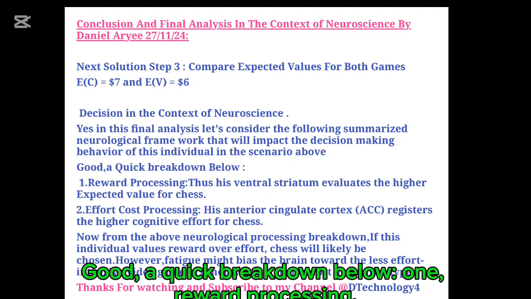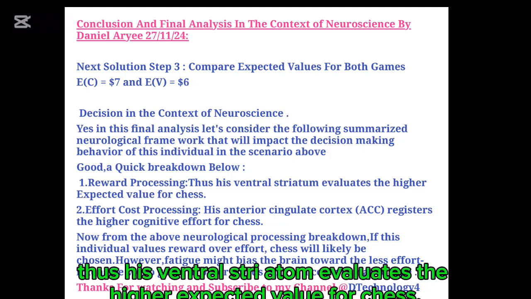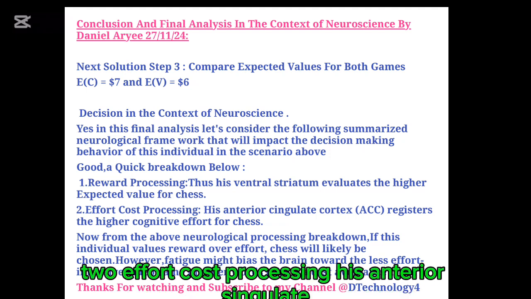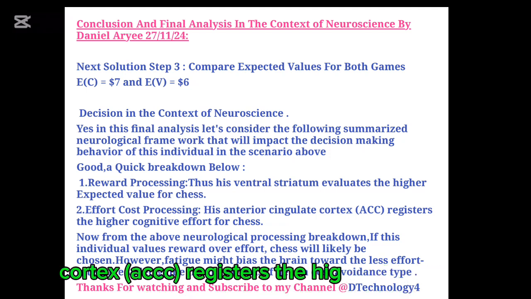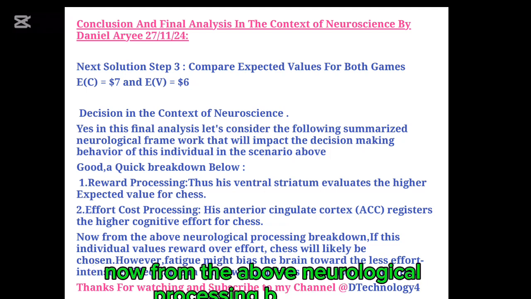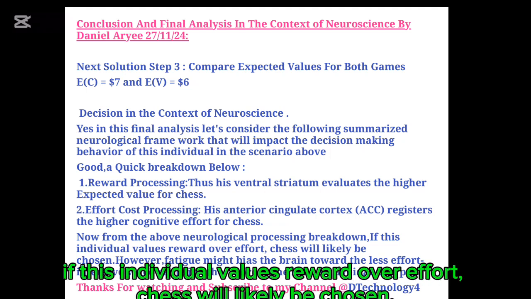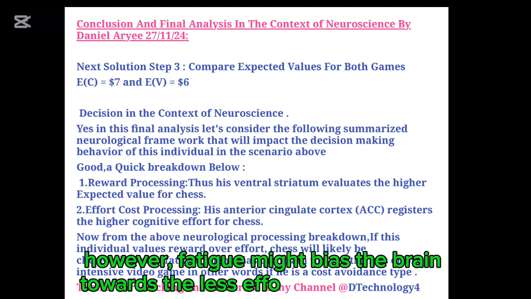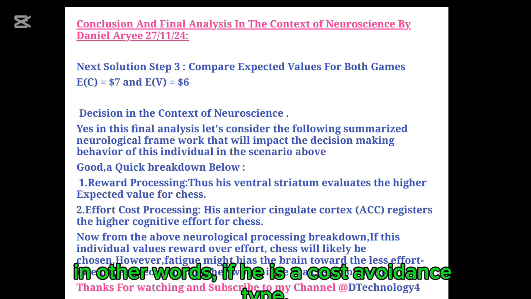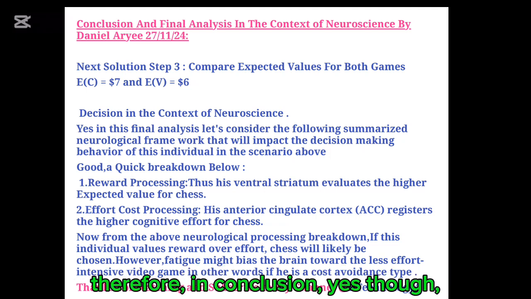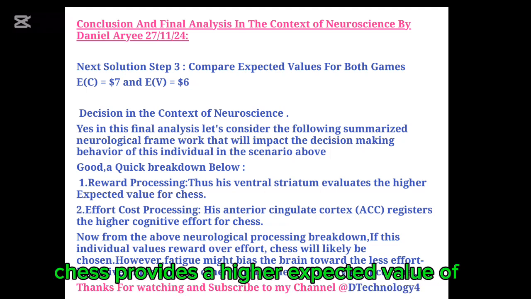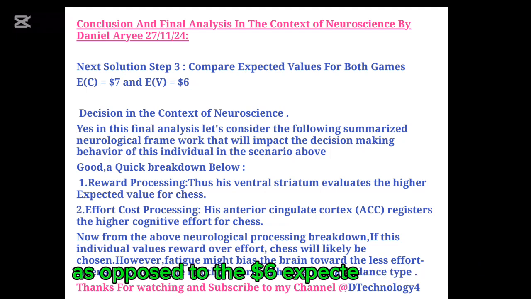1. Reward processing: his ventral striatum evaluates the higher expected value for chess. 2. Effort cost processing: his anterior cingulate cortex, ACC, registers the higher cognitive effort for chess. Now from the above neurological processing breakdown, if this individual values reward over effort, chess will likely be chosen. However, fatigue might bias the brain toward the less effort-intensive video game, in other words, if he is a cost avoidance type.